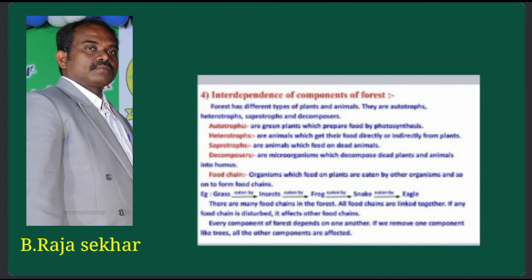What is meant by humus? Humus is the topmost layer of the soil. Humus is very useful in crops.